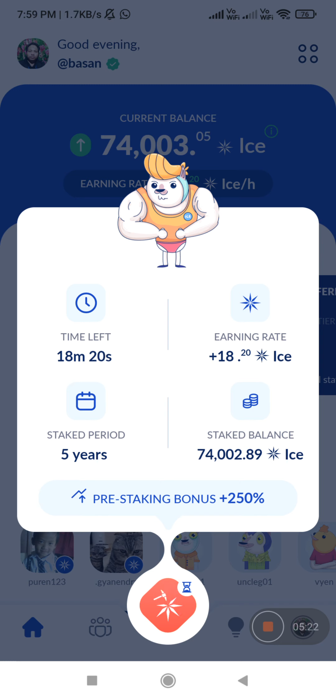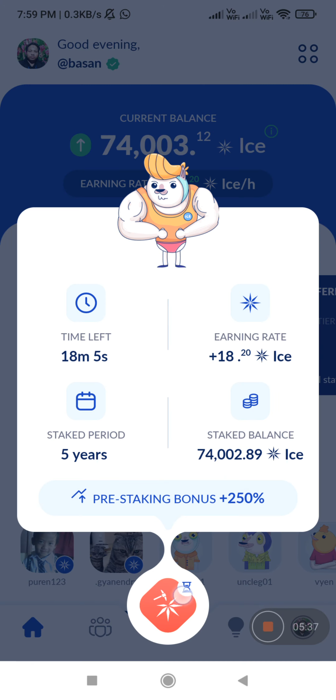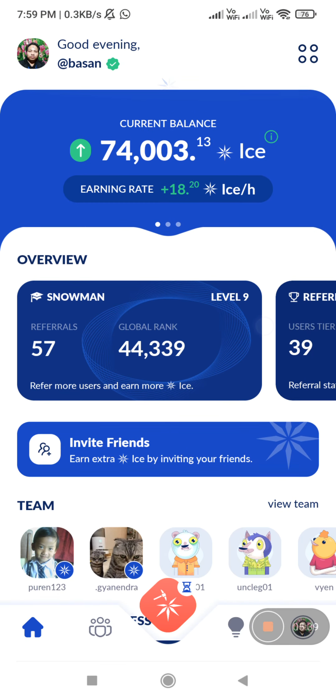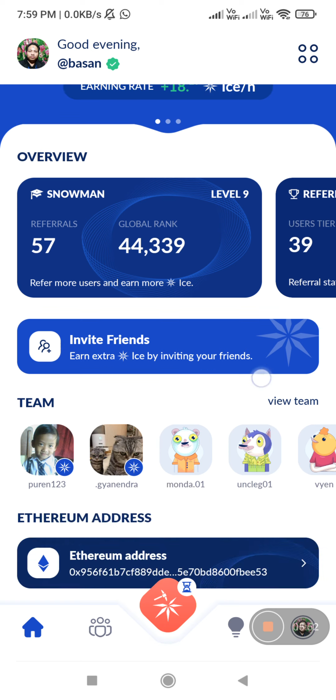Okay. Now time left 18 minutes 17 seconds. After these 18 minutes 14 seconds, I will get some bonus from here after I click OK. Therefore, this is very important. This ICE network, ICE mining is very important. Free earning, free withdraw from the coming 2024 October 7. Therefore, don't miss it. Thank you.